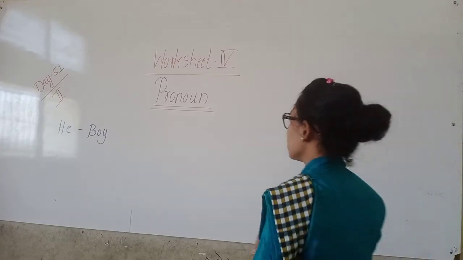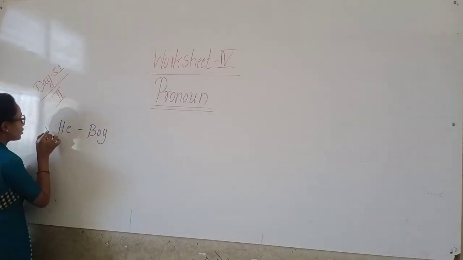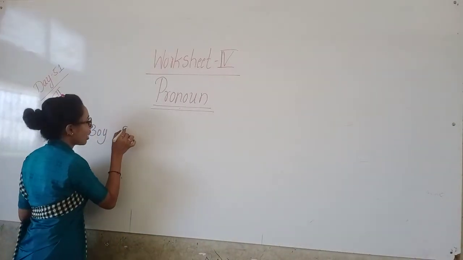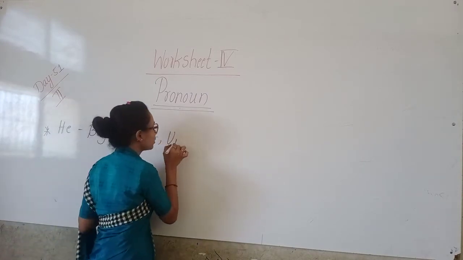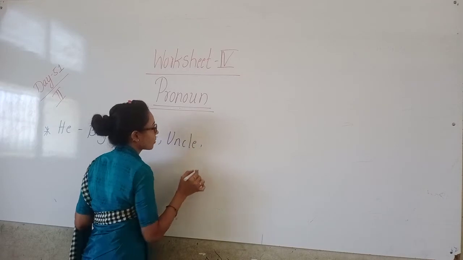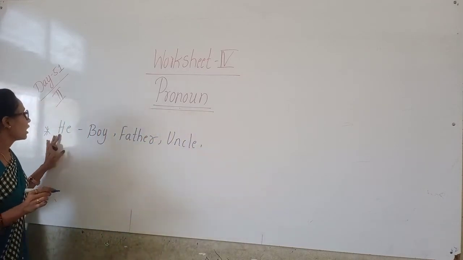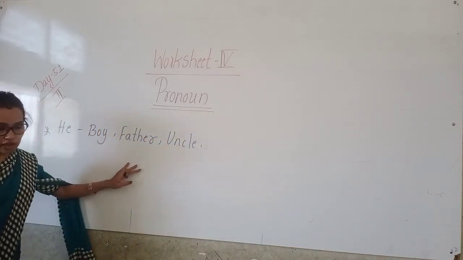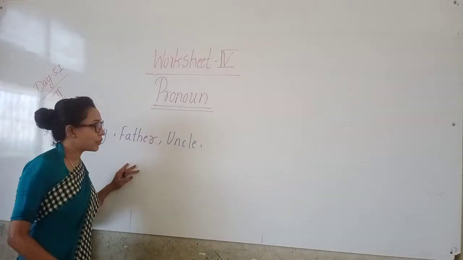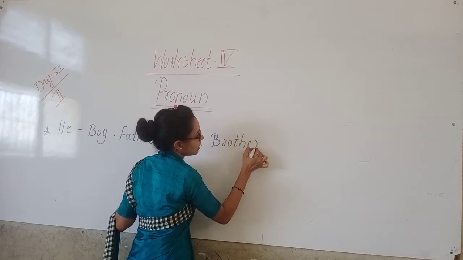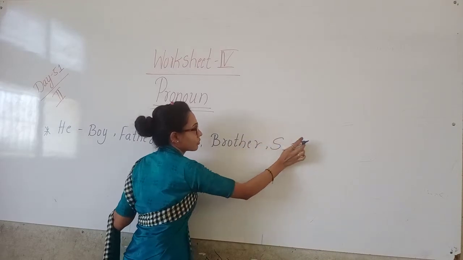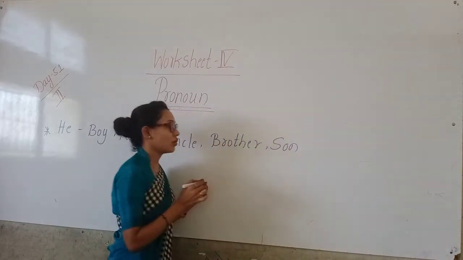Children, remember one thing. The word "he" we are using for boy, father, uncle, brother and son, S-O-N, son. Okay, children.